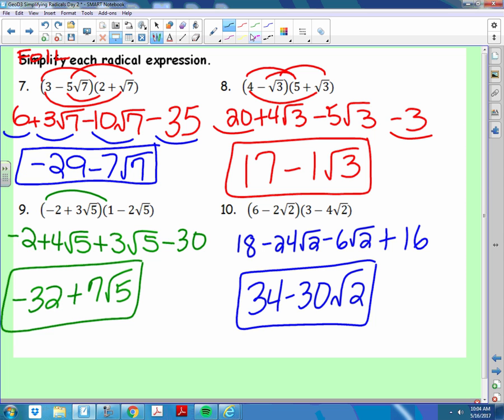This is simplifying radicals day 2. After today, we go into Pythagorean theorem, okay? Where you would use this type of thing. You have to do Pythagorean theorem with that stuff.